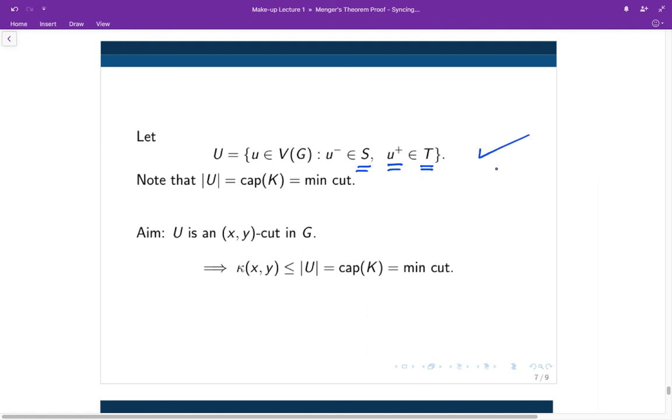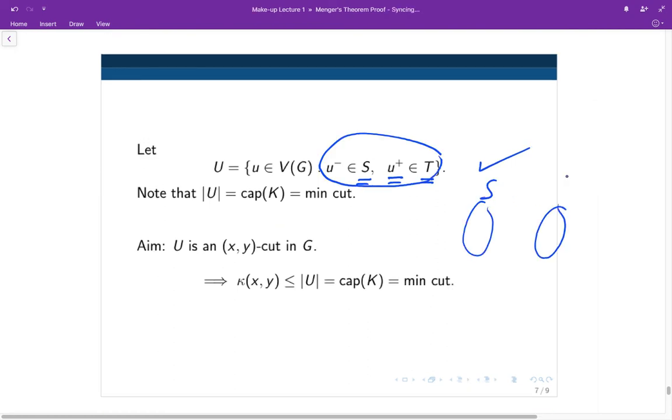Well, it's easy to see that the size of U is equal to the capacity of the cut. Okay, because these are all internal arcs according to star.